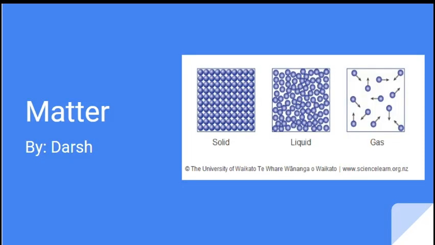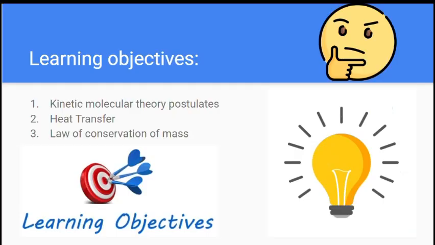So here is the PowerPoint presentation, and we're not going to be discussing many topics in depth, but I'll try to make it short. Let's get into the first slide. Learning objectives: kinetic molecular theory postulates, heat transfer, and law of conservation of mass.